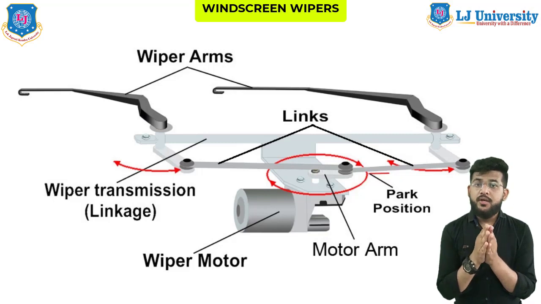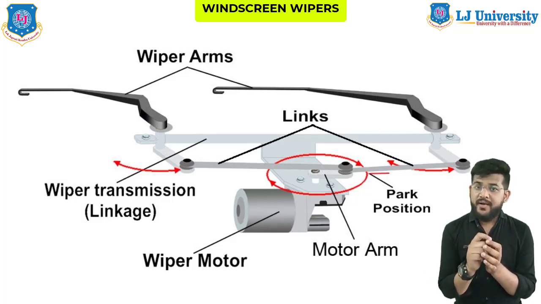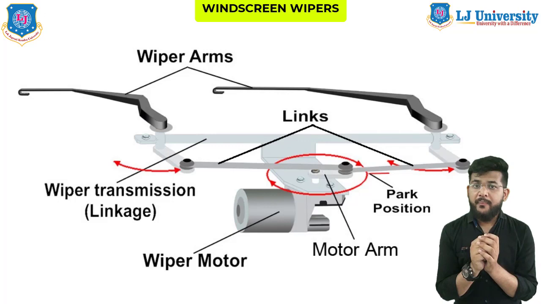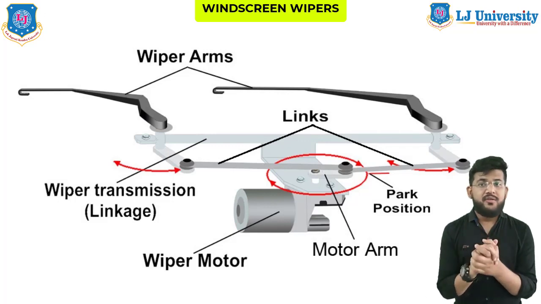In short, when you turn the wiper on, the wiper switch sends a signal to the control module. The control module operates the wiper relay, and the relay sends 12 volt power to the wiper motor. Simple. The motor rotates a little arm that, through links, moves the wiper arms. So this was all about the windshield wipers.